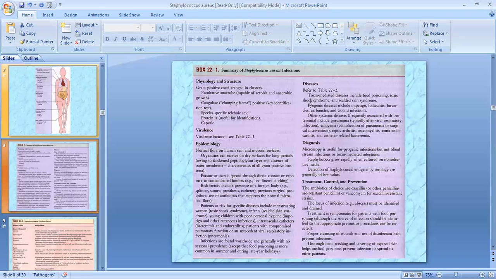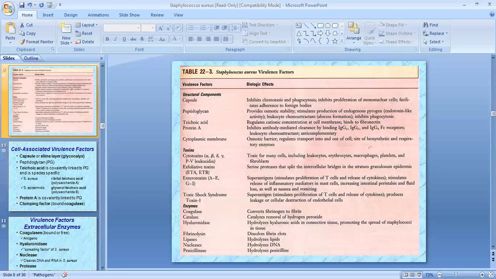Staphylococci grow rapidly when cultured on non-selective media. Detection of staphylococcal antigen by serology is generally of low value. Treatment is with broad-spectrum antibiotics of choice like oxacillin and vancomycin. The focus of infection must be identified and drained. The treatment is symptomatic for patients with food poisoning. Proper cleansing of wounds and use of disinfectant help prevent infection. Hand washing and covering of exposed skin help medical personnel prevent infection or spread to other patients.